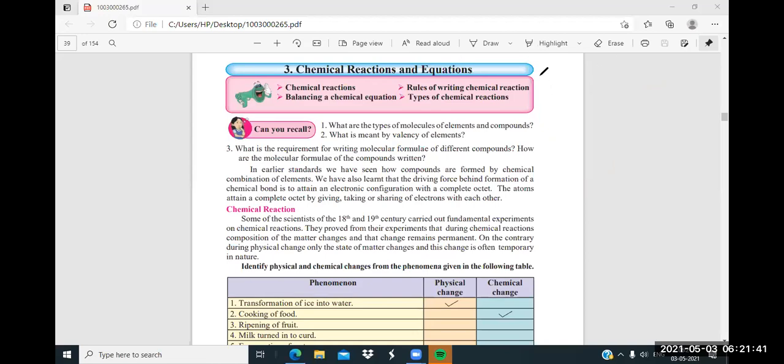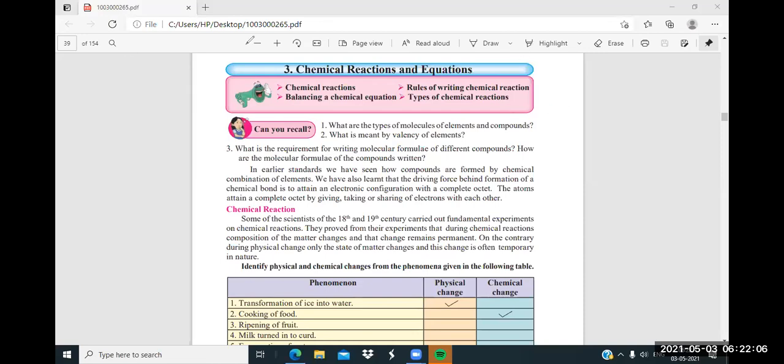Suppose we take oxygen, it is monoatomic. But when we take H2O, it is diatomic, because here two types of different molecules, different substances, are present. Okay, getting it? Yes or no? Yes, sir.